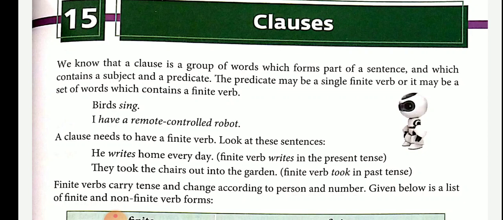The predicate may be a single finite verb or it may be a set of words which contain a finite verb. In a simple way, a clause is a group of words in a special order having a finite verb and having a complete sense.